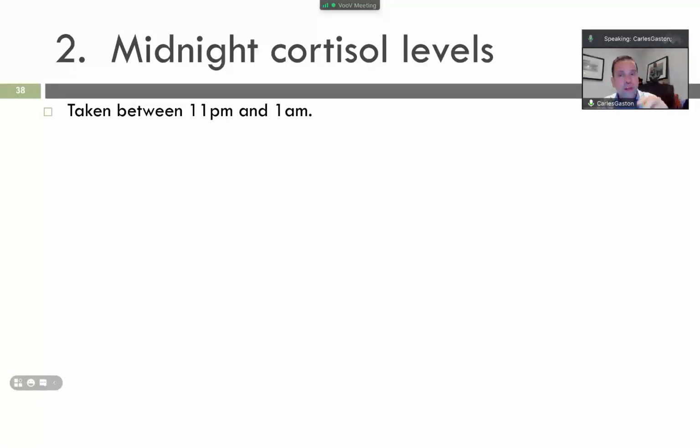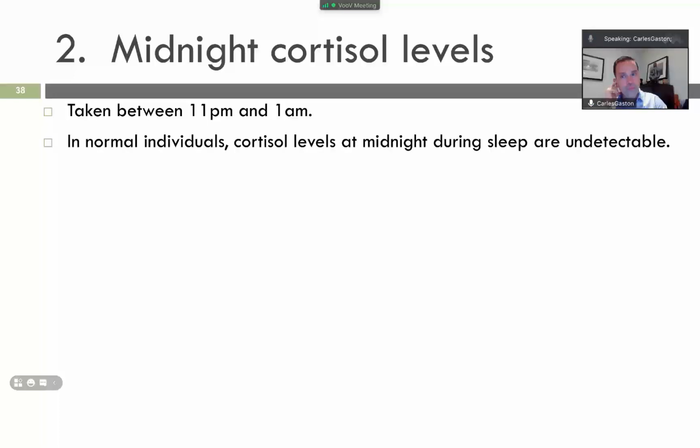What happens if you have a tumor that produces too much ACTH? We will see. What happens if you have a pituitary tumor and have too much ACTH? The adrenal will produce too much cortisol, so that will come up on the test. In normal individuals, cortisol levels at midnight during sleep are almost undetected.